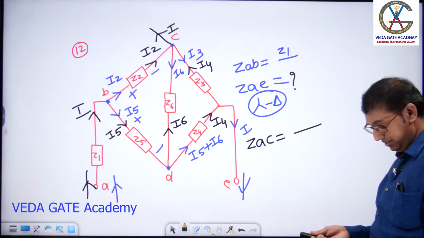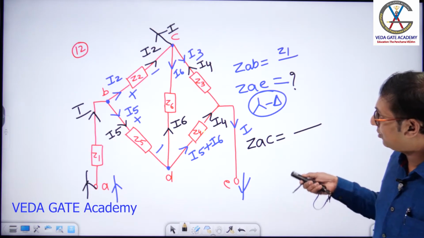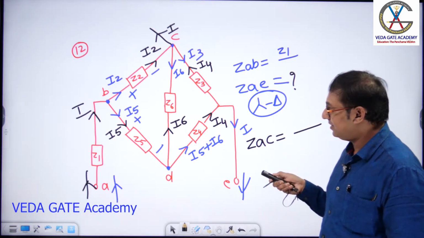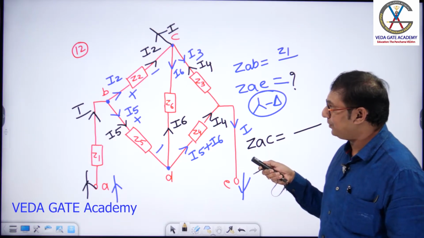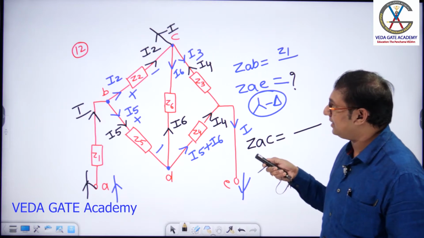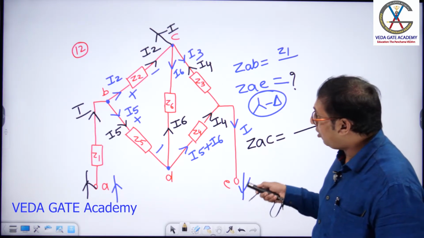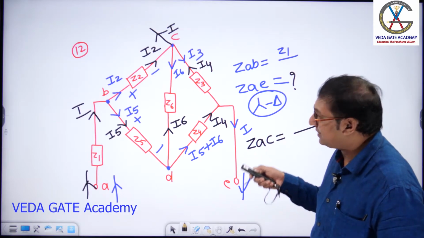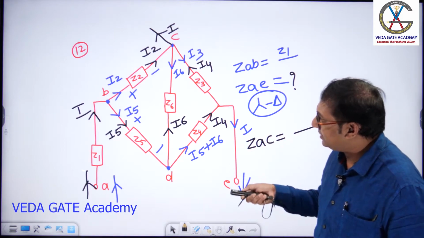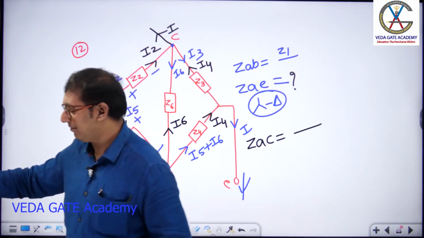Again I repeat. Observe carefully, please. How are these two connected? These two are connected in series. These two connected in series are parallel with what? Z6. This parallel combination is connected in series with what? Z5. This total combination is connected in parallel with what? Z2. The total combination is in series with what? Z1. Clear, sir? Right.